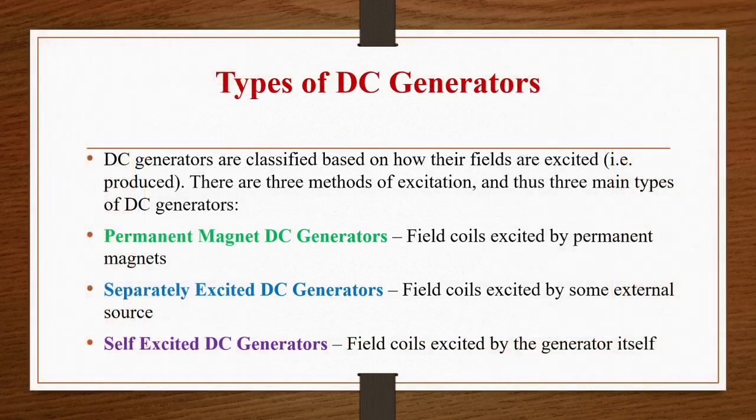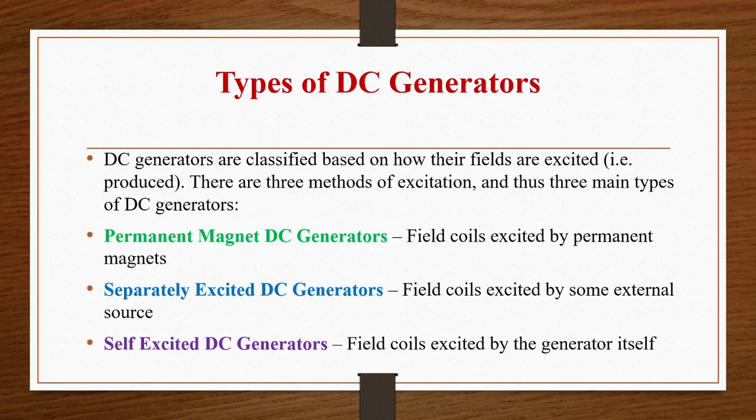Let us see what we have seen in the previous classes. We have seen the types of DC generators, and they are classified as permanent magnet DC generators, separately excited and self-excited. All this classification is based on how the field coils are excited. If the field coils of a DC generator are excited by a permanent magnet, then it is called a permanent magnet DC generator. These are used in very small machines and are rarely used, whereas the other excitation techniques, separately and self-excited generators, are widely used.